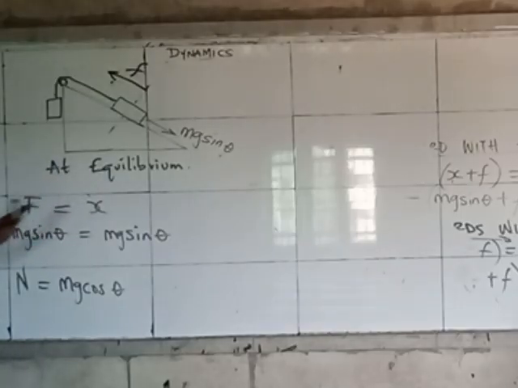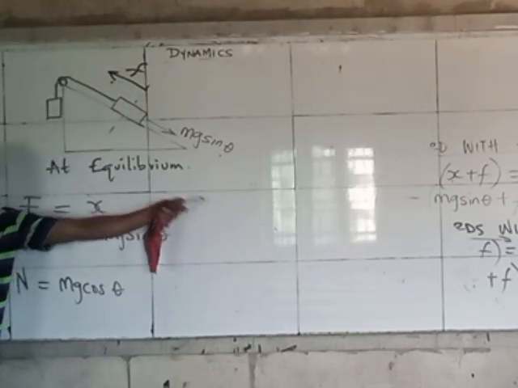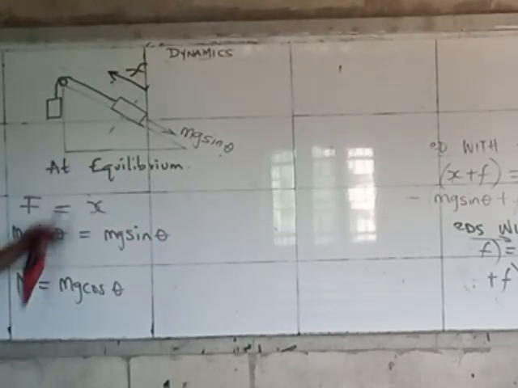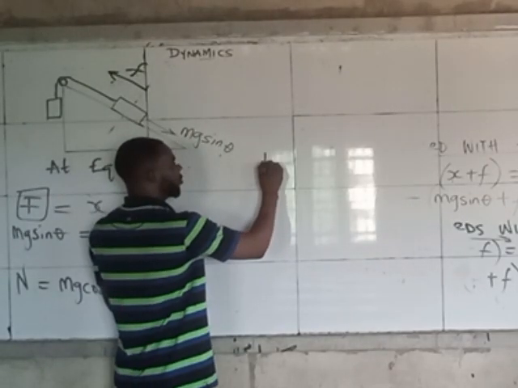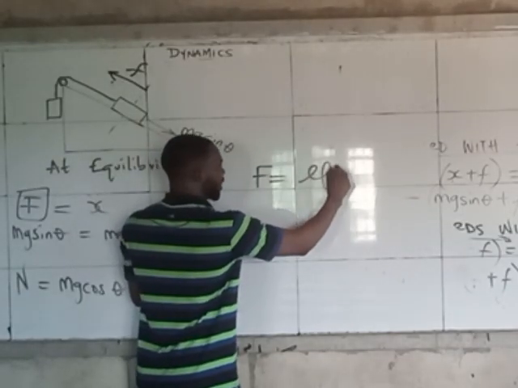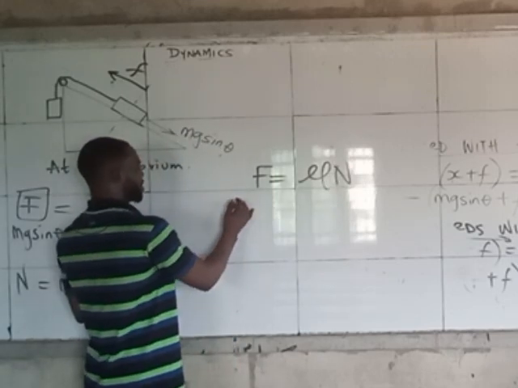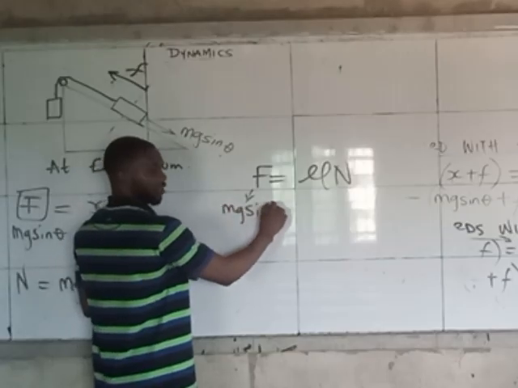At equilibrium, F equals S. F is the same thing. At equilibrium, this force here is equal to the force downwards. While this one is mg cos theta, there is this one this way. So if they ask you what is the force there, it's simply mg sin theta at equilibrium. Just like that. But in a situation where they don't tell you, maybe to find something, as we start taking questions, we will see. There are questions where they tell you to prove mu equals tan theta. So you can now say that F from F equals mu N when we started will simply mean that force here is mg sin theta at equilibrium.